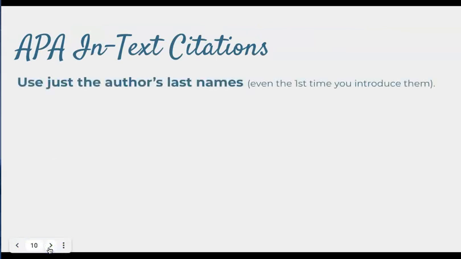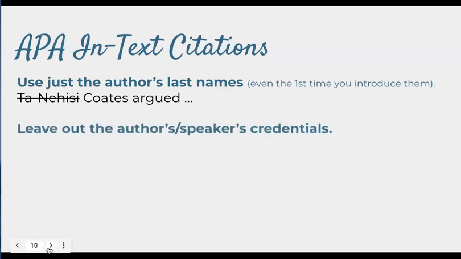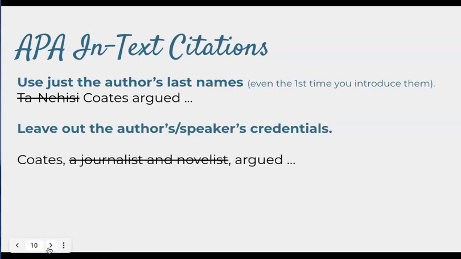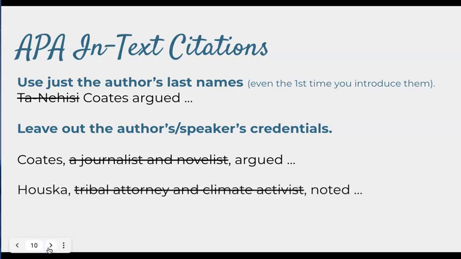For APA, keep in mind that you're going to use just the author's last names even the first time that you introduce them. This is a big difference from MLA. So we read a piece by Ta-Nehisi Coates. If I was writing in APA, I would just say Coates argued. You want to also leave out the author or speaker's credentials. So in MLA, it's typical to tell your reader why they should trust that person and to mention what that person's professional credentials are. So if I was writing about Coates, I might mention that he was a journalist and a novelist. If I was writing about a tribal attorney and climate activist, I would include that.